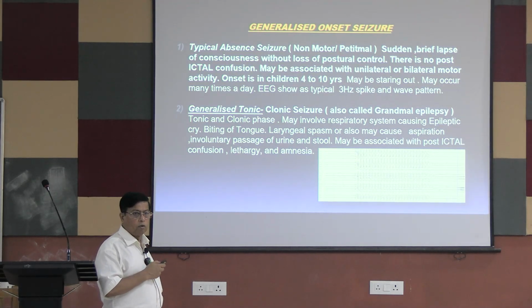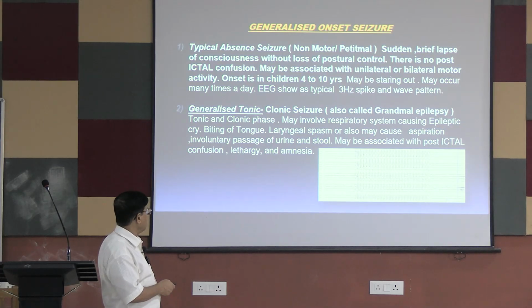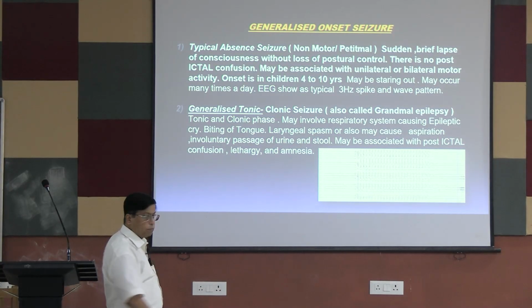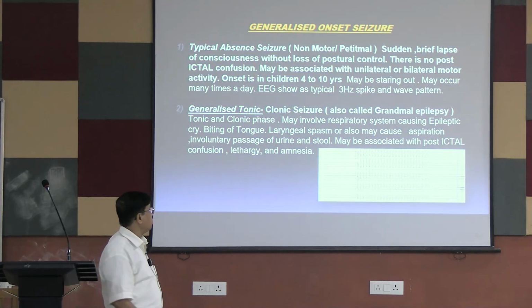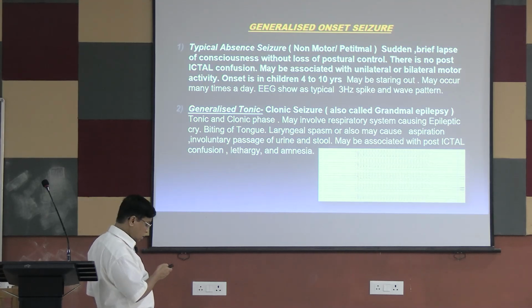Petit mal seizure, or the absence seizure, is associated with a typical EEG finding, which is called the 3 Hz spike and wave pattern. Below, you see the spike and wave pattern. The picture below is typical of this 3 Hz spike and wave pattern. That is the EEG that typically occurs in typical absence seizure in children.